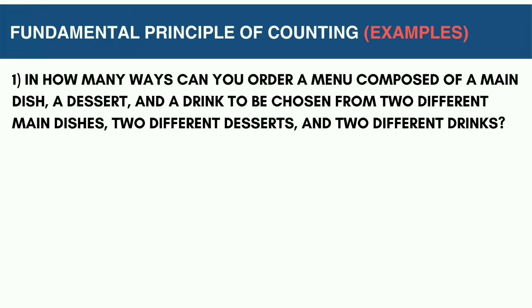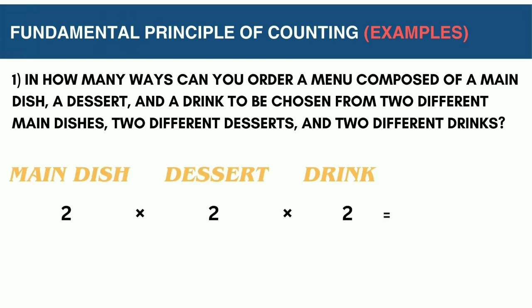In how many ways can you order a menu composed of a main dish, a dessert, and a drink to be chosen from two different main dishes, two different desserts, and two different drinks? Based on the question, we have two choices for each category: main dish, dessert, and drink. Then, we will multiply 2 by 2 by 2, and we will get the answer 8. So in conclusion, there are 8 different ways to order a menu composed of a main dish, a dessert, and